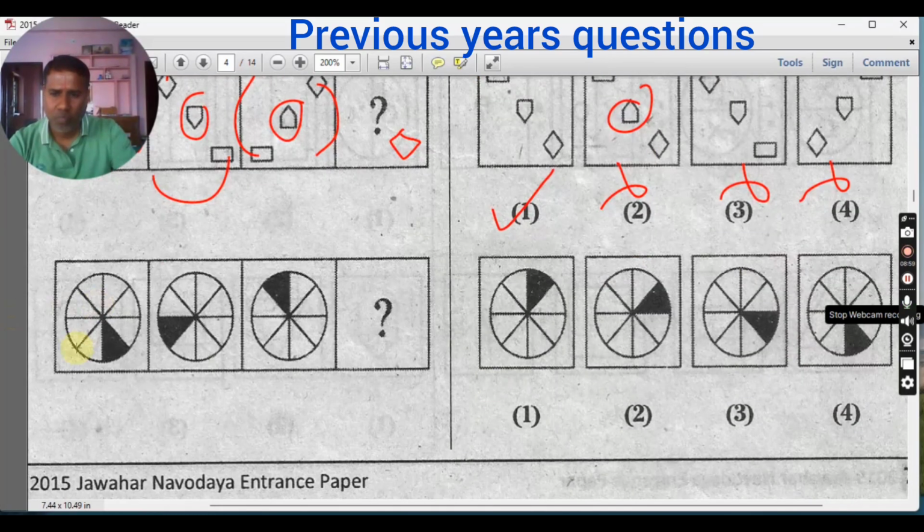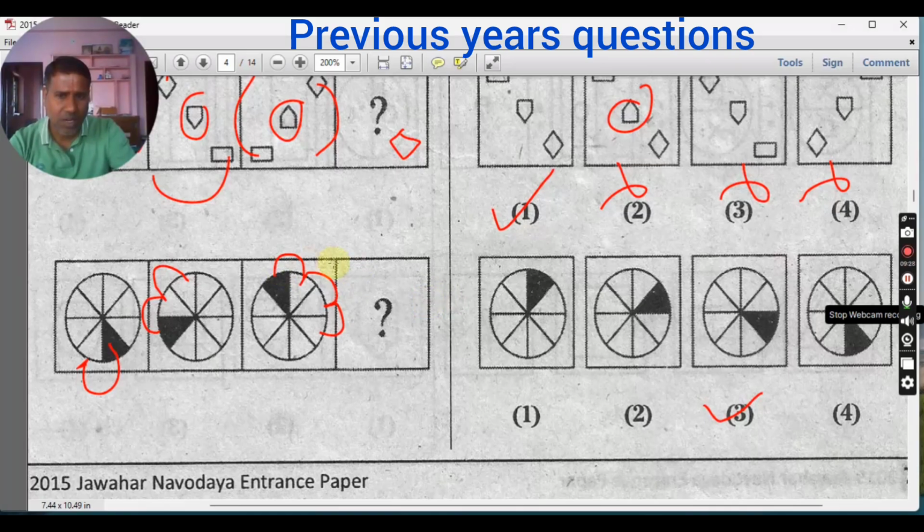Next, in this question you see, this colored part of the circle has moved one step clockwise. Okay. Next, two steps clockwise. Next, three steps clockwise. So the color has to be here. The color has to be here. So from here to here, one step. Next, two steps. Next, one step.